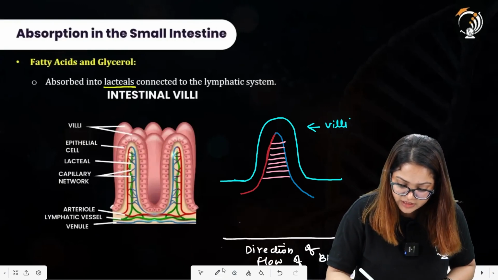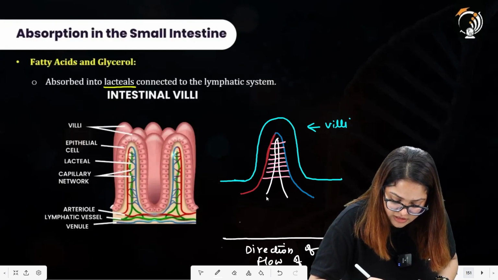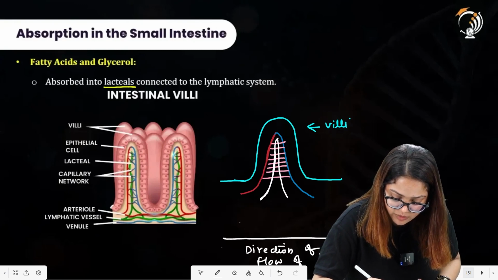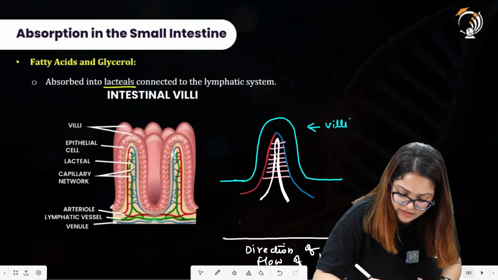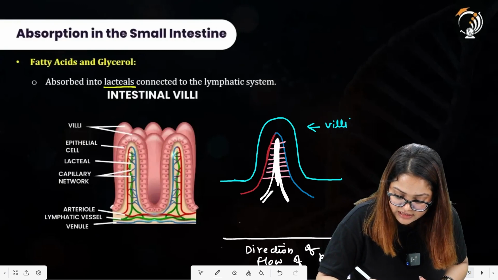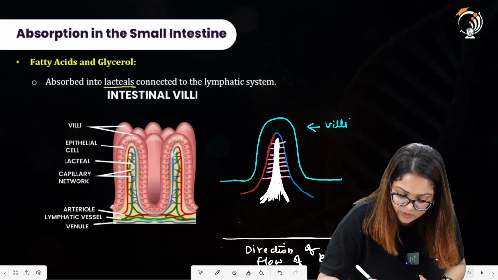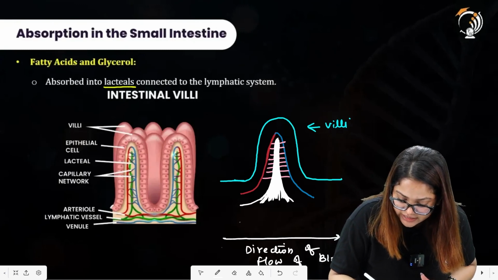In the middle region, there is one separate vessel, a lymphatic vessel, because it is associated with the lymphatic system of the body. This vessel is called the lacteal. Since fats are not directly soluble in water, they have a separate region in which they get absorbed.